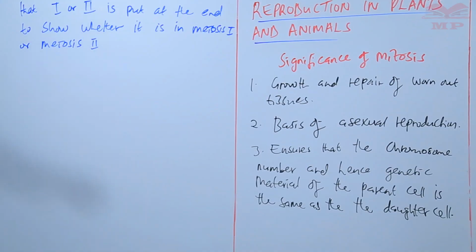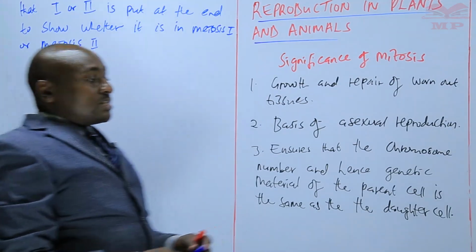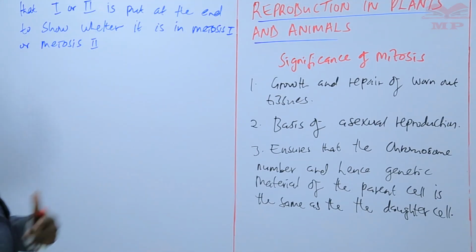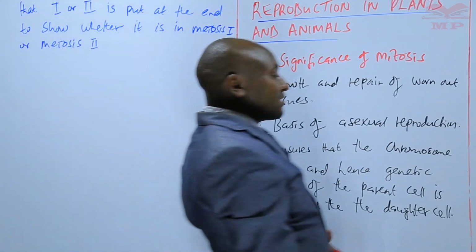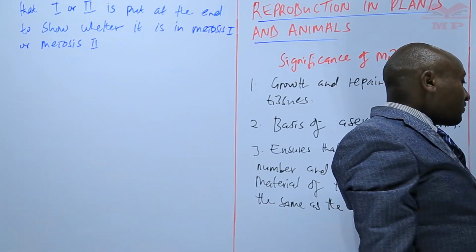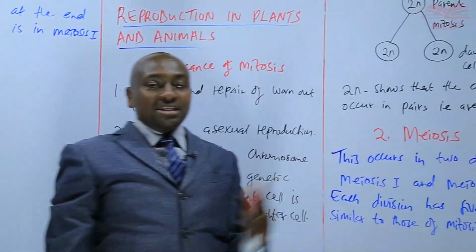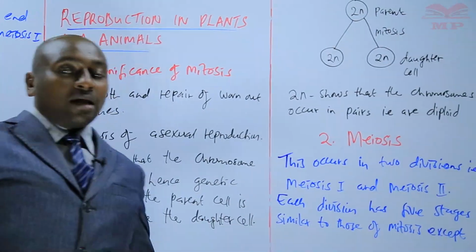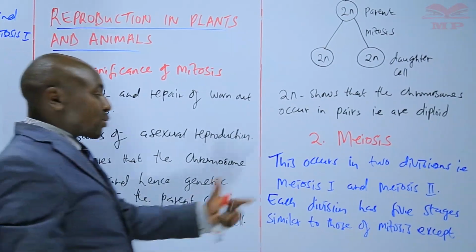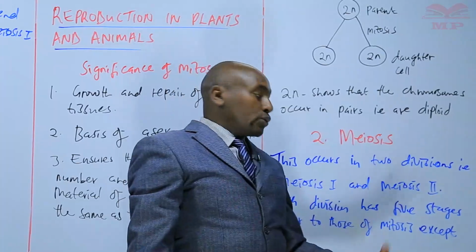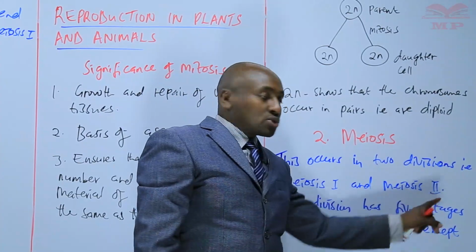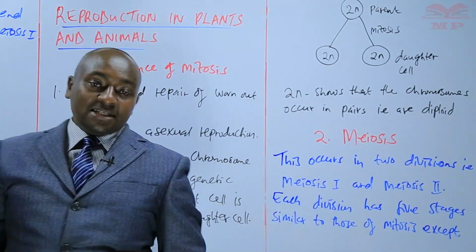So for example, we may have interphase 1, which is interphase of meiosis 1, or we can have interphase 2, which is the interphase of meiosis 2. So the stages are the same. Prophase 1 is prophase of meiosis 1. Prophase 2 is prophase of meiosis 2. So basically that is the difference.